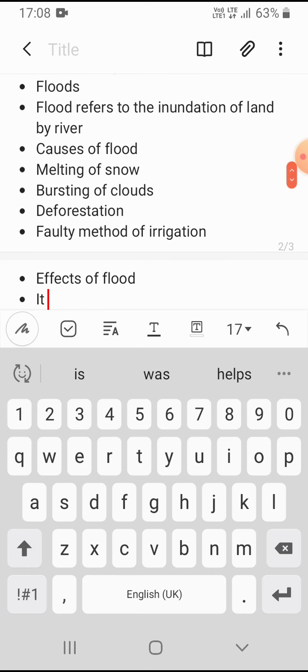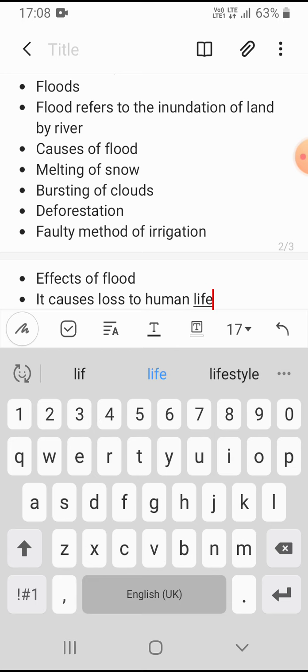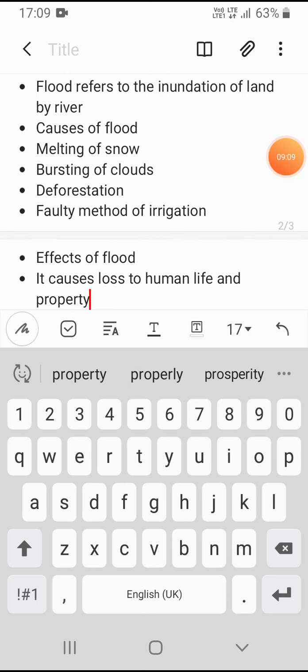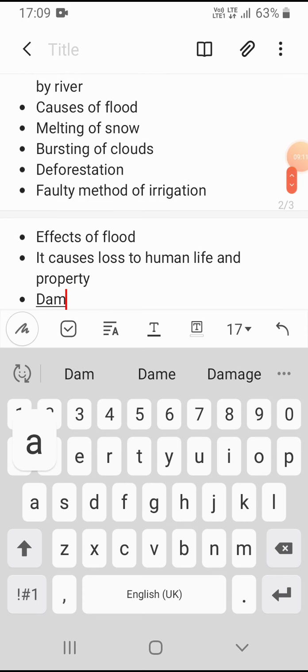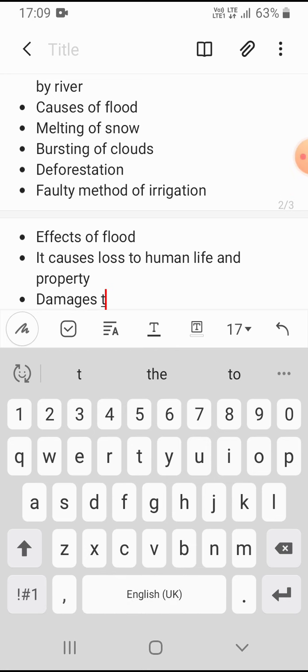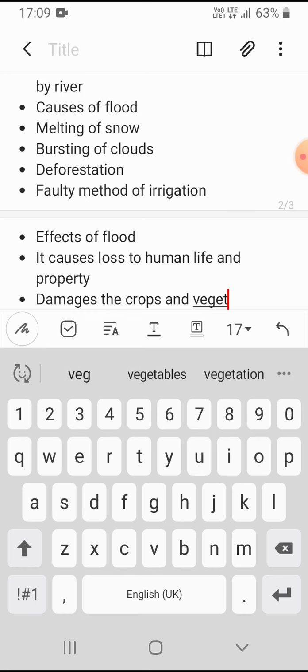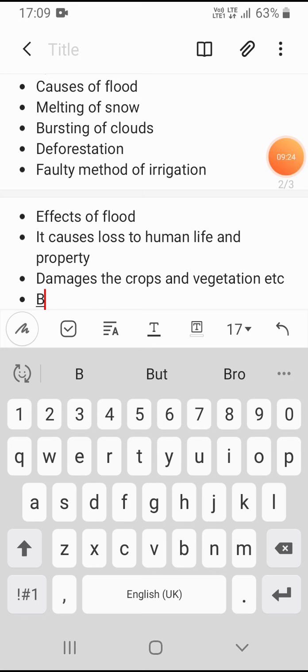Come to the effects of flood. It causes loss of human life and property, damages crops and vegetation, and causes breakdown of communication and power systems.